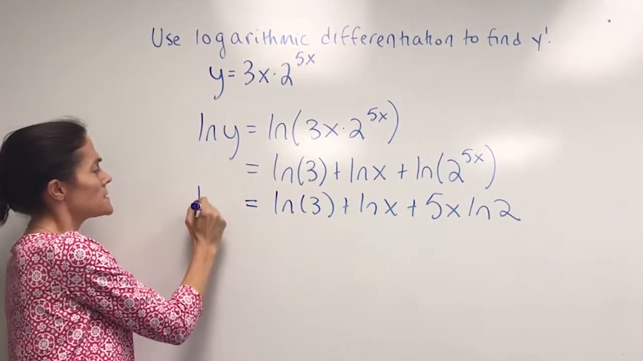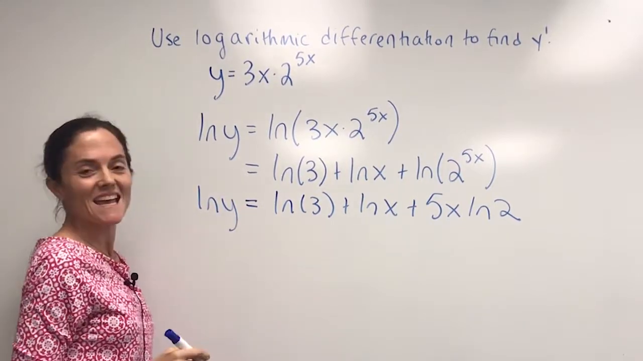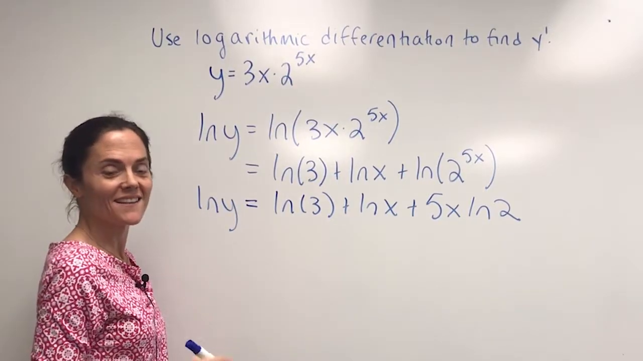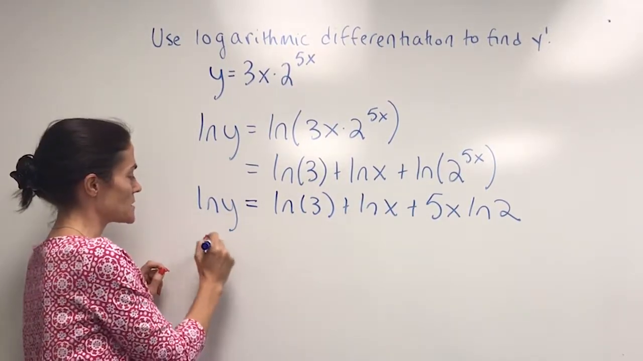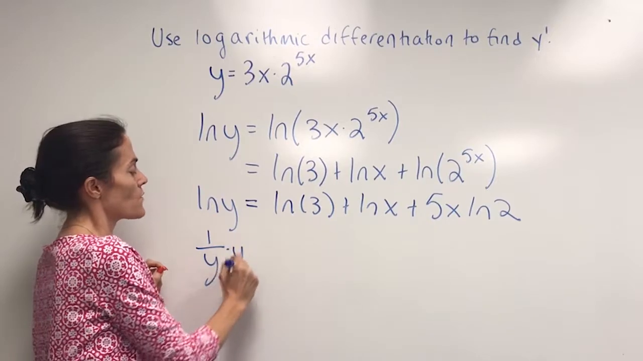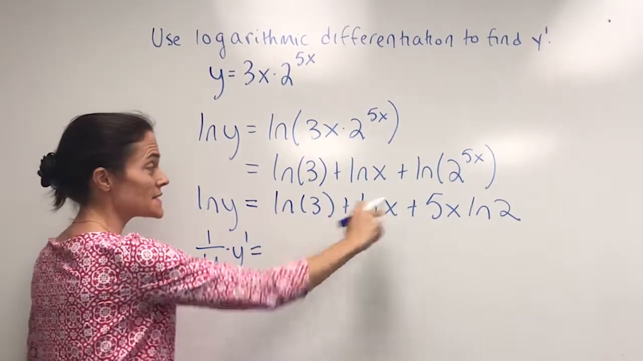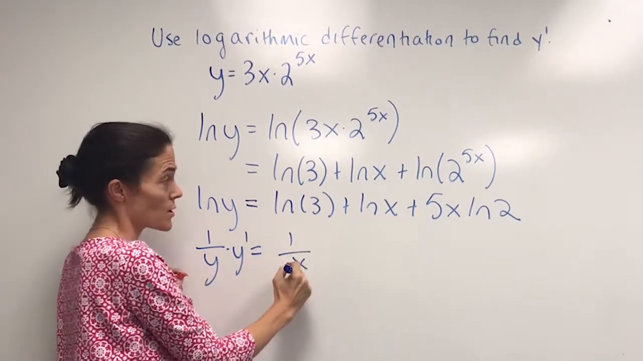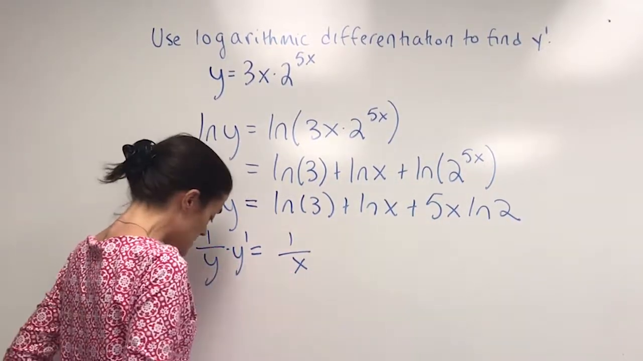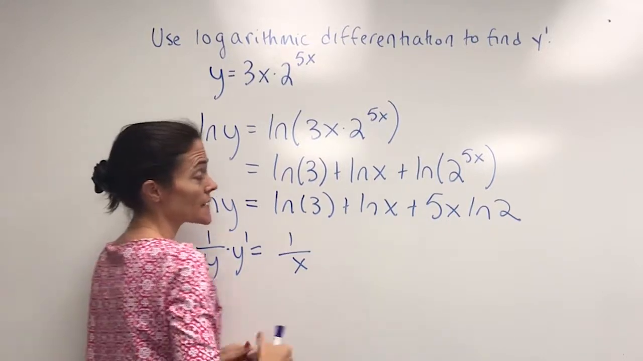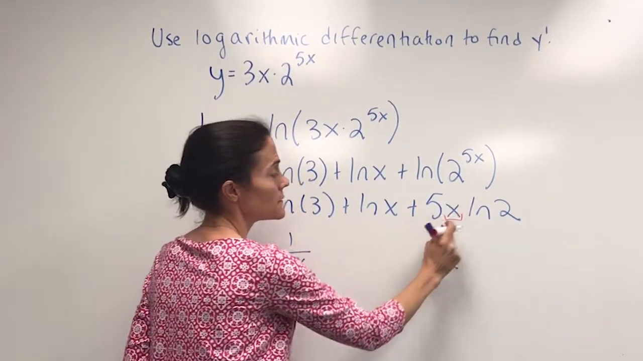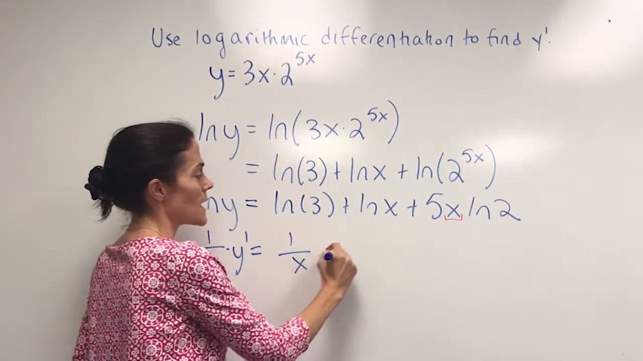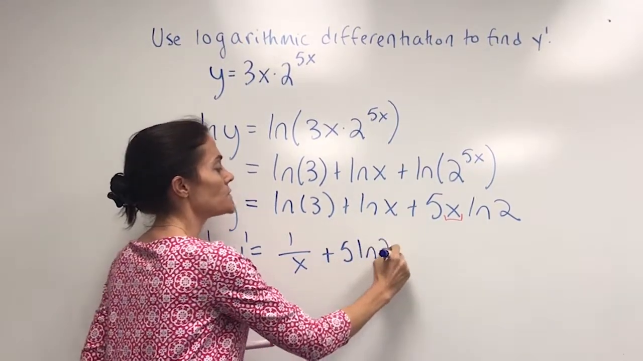Now this is much simpler to differentiate than doing a product rule and then a chain rule on the second function, because, well, this side, 1 over y times y prime. This side, the derivative of a constant, 0. Derivative of natural log, 1 over x. And this, if you look at it, it's x times 5 ln 2, which is a constant. So this is plus 5 ln of 2.